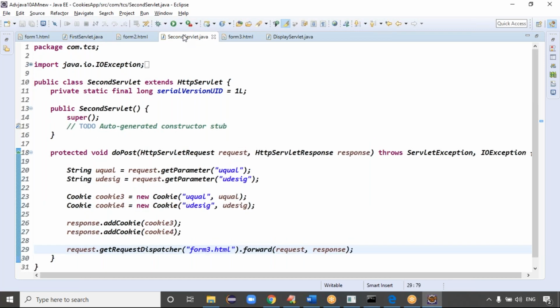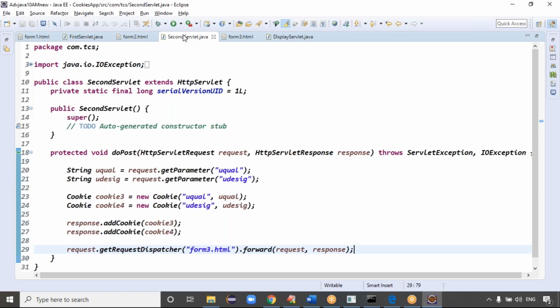When you are filling the second form, your first form details are sent to your browser as C1, C2 cookies. When you fill the second form and click on the submit button, the second form details come to the server side, and cookie one and cookie two also come to the server side. Then for the second form details, I'm creating C3, C4 cookies. I'm sending the third form as a response. When I'm sending the third form as a response, your browser contains a total of 4 cookies, right?